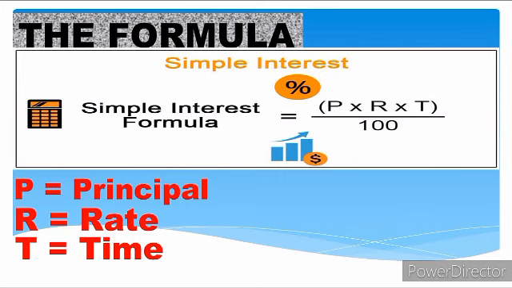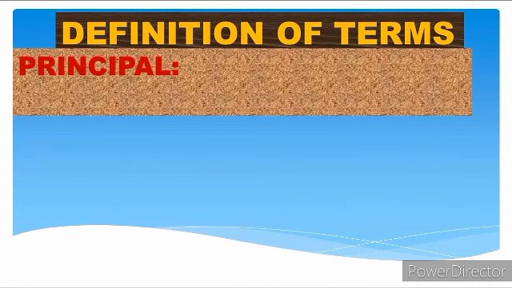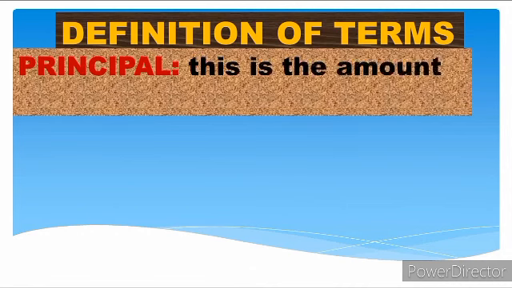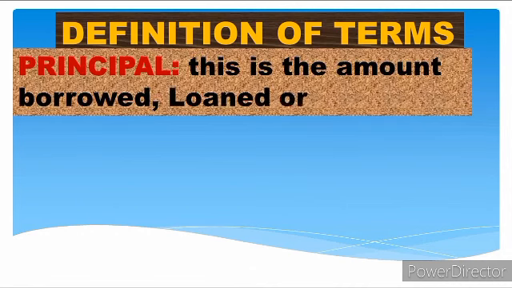Now it's time to explain the terms, because you want to know what these terms actually mean. Now the term principal is the money or the amount you borrowed over time, or the amount you loaned out or deposited in a bank for a particular period of time.